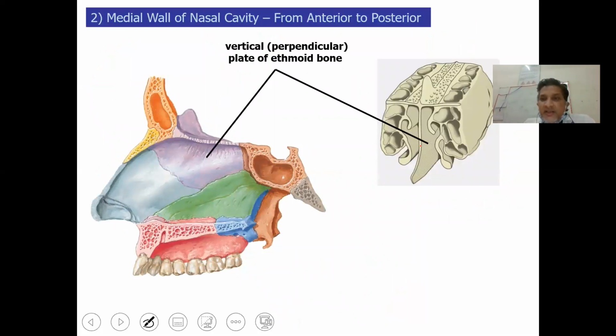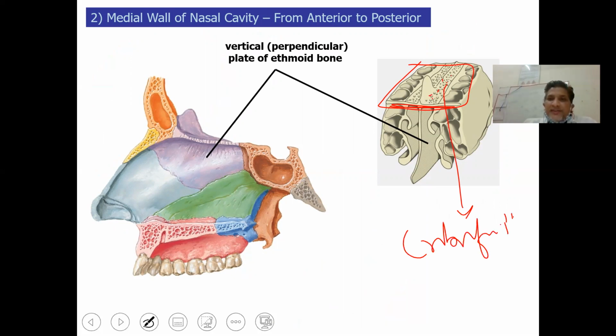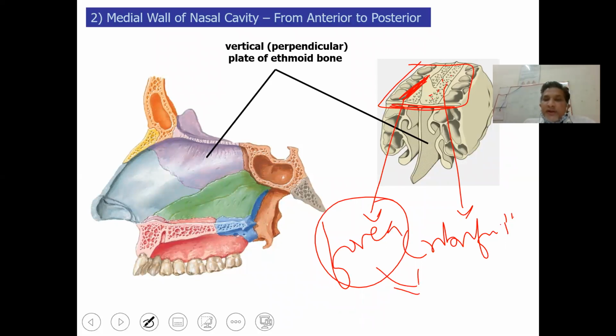So this is again ethmoidal bone. This is supposed to be the anterior skull base. These sieve-like structures are the cribriform plate. And this thin plate just lateral to it is called the fovea ethmoidalis, which is the roof of the anterior skull, and it's a very thin bone again, especially where there is attachment of the superior turbinate, and the middle turbinate as well.